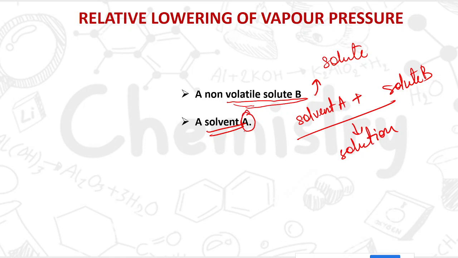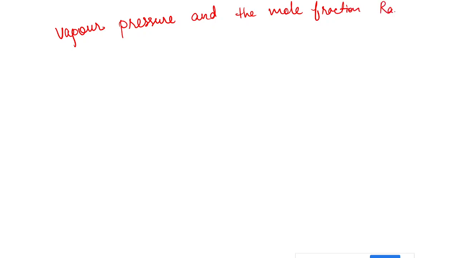So let's start. Now what I said that I have taken a solute which is B and a solvent which is A. Then for the vapor pressure and the mole fraction, as per Raoult's law, it is given by P1 is equal to x1 into P1 naught, means the partial pressure or the vapor pressure which is present in the solution will be equal to the mole fraction multiplied by the vapor pressure in the pure state.